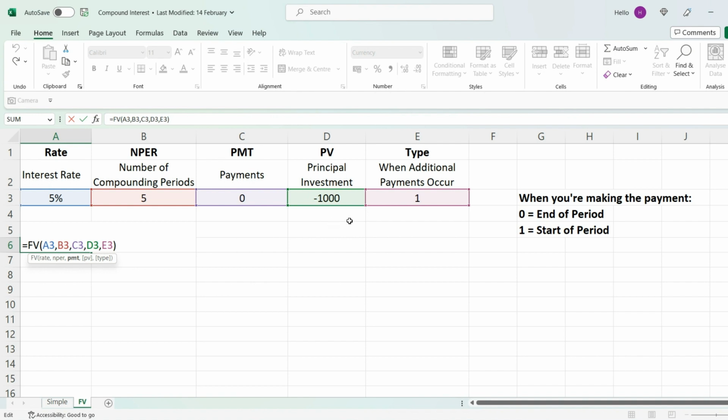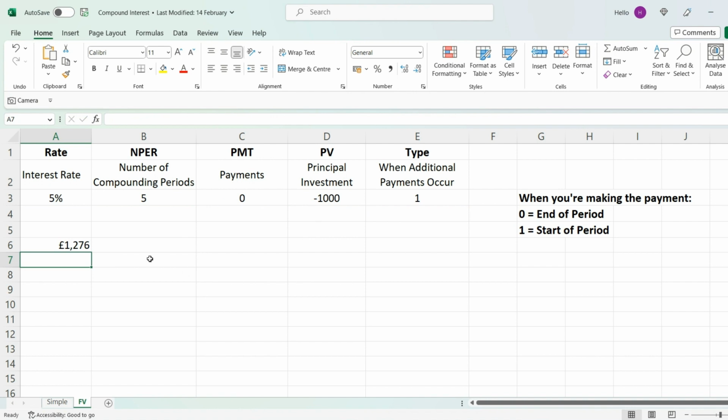And finally, it will ask you for when the additional payments will occur. So 1 stands for start of period and 0 stands for end of period. So in our example, we'll be investing £1,000 at the start of the period, hence I put 1. So now if you press enter, it should give us the same answer that we had previously, which is 1,276. And that's exactly what we wanted.